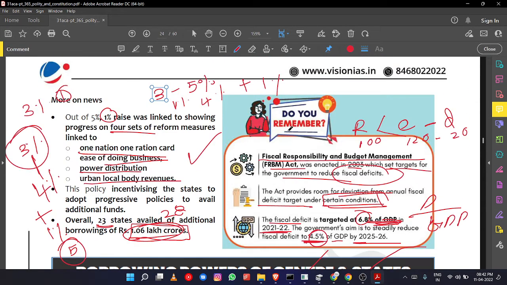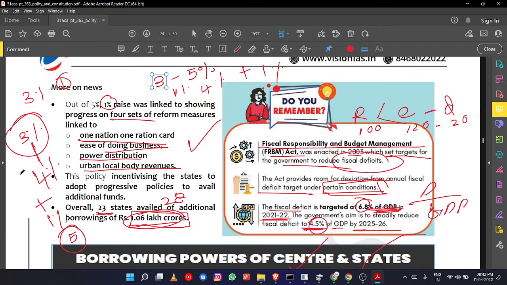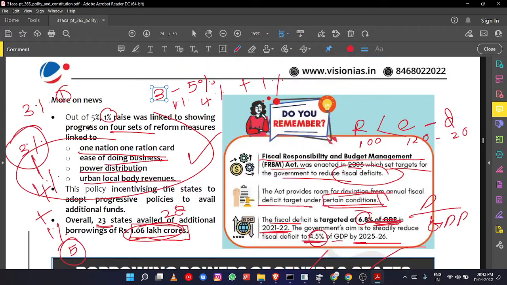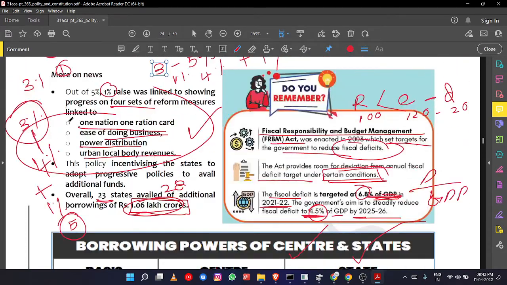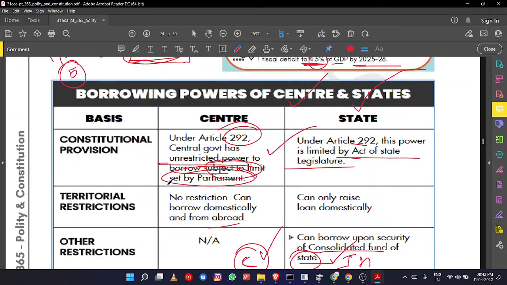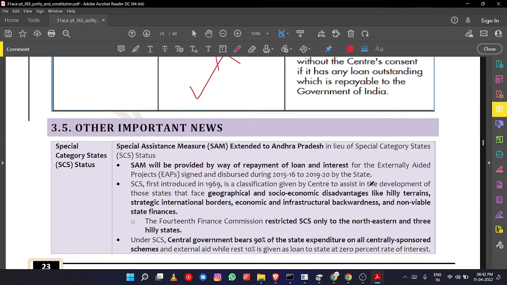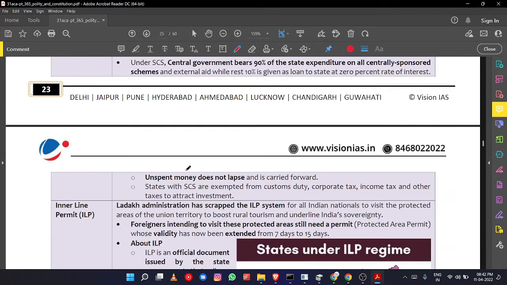Okay, so FRBM Act, very important. What are these particular reforms asked in the question? You have to remember. Okay, what is the FRBM target? What is the present limit? Borrowing power of the center and the states, you have to remember. Okay, so if you see, some other news articles are there.